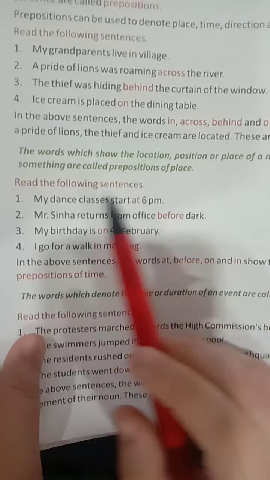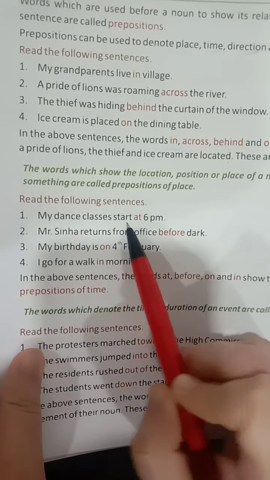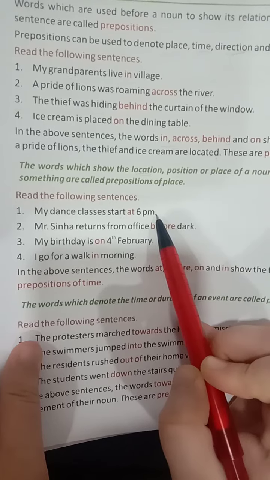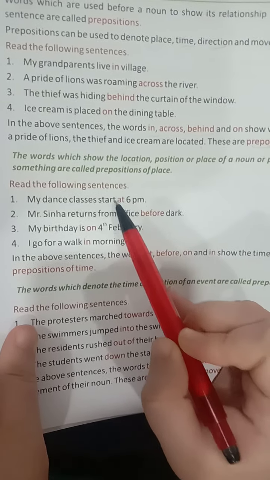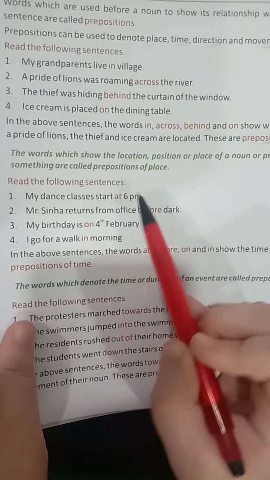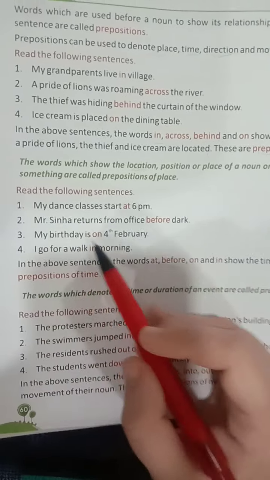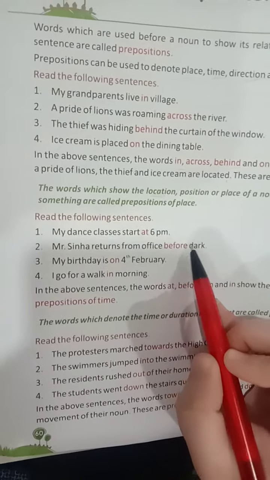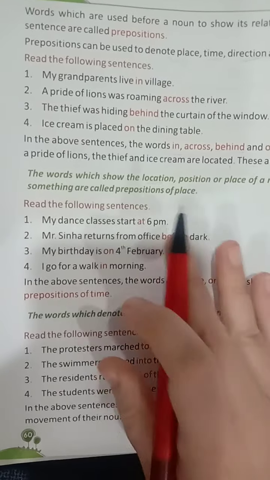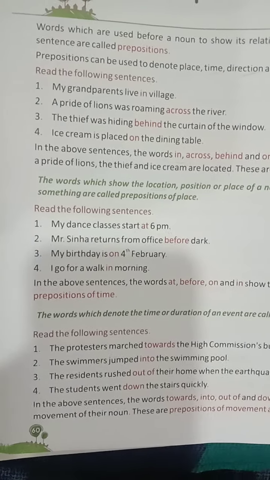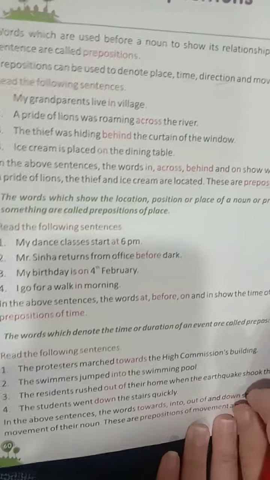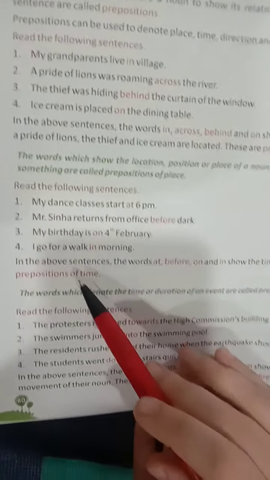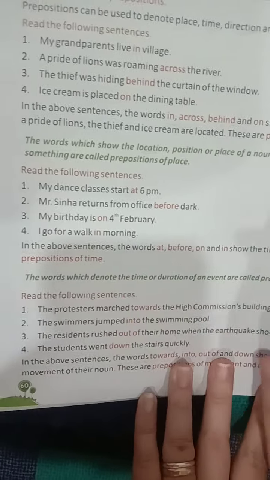Like for example, my dance classes start at 6 p.m. You cannot say my dance classes start in 6 p.m. It is at 6 p.m. Mrs. Sinha returns from office before dark. So before it's dark, that is the time it is showing, when the event is taking place. So that's all about preposition of time.